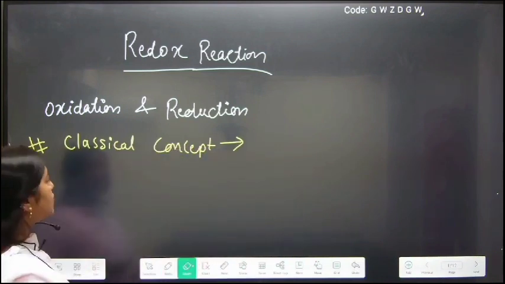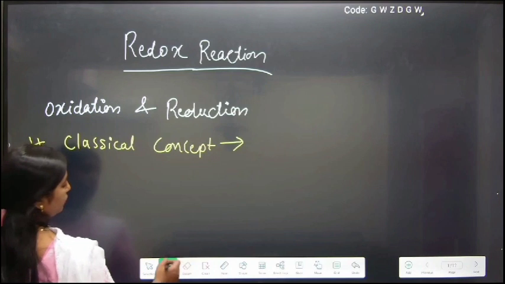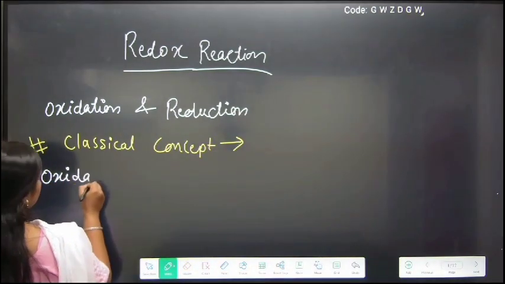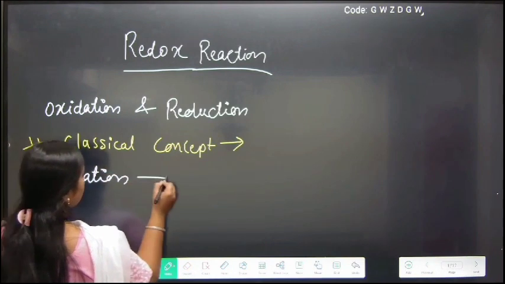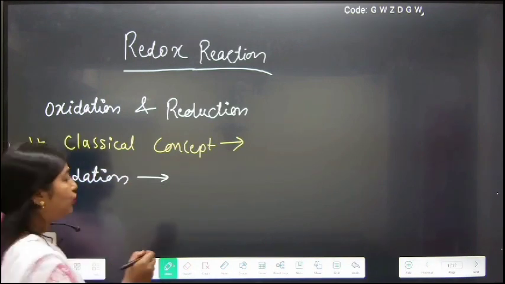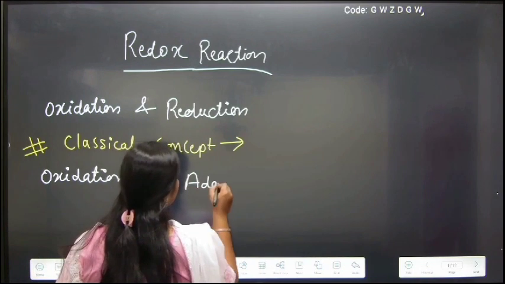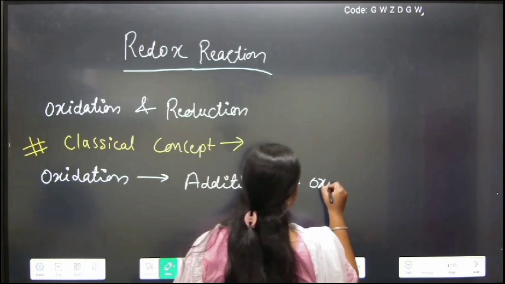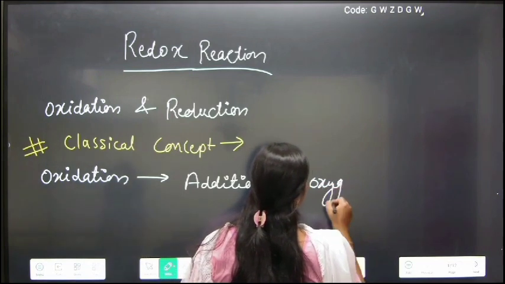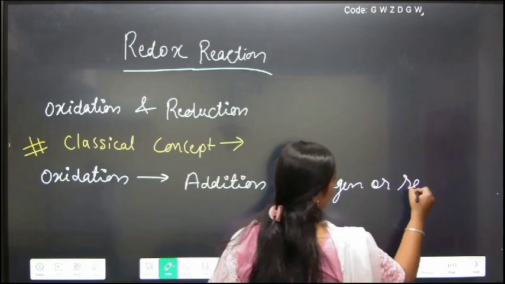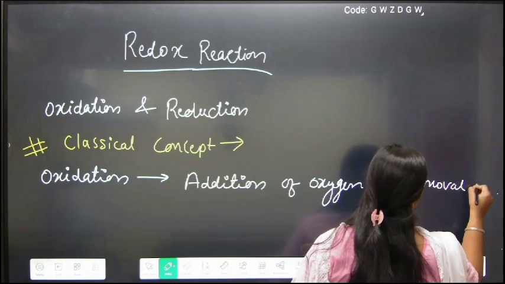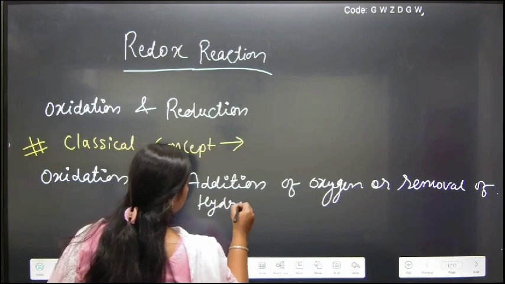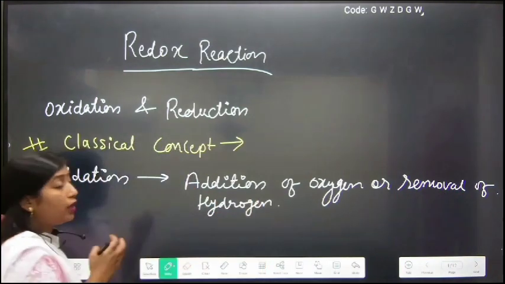The classical concept of oxidation: when addition of oxygen or removal of hydrogen occurs, we term it oxidation.